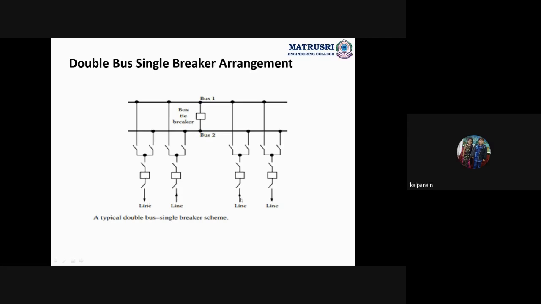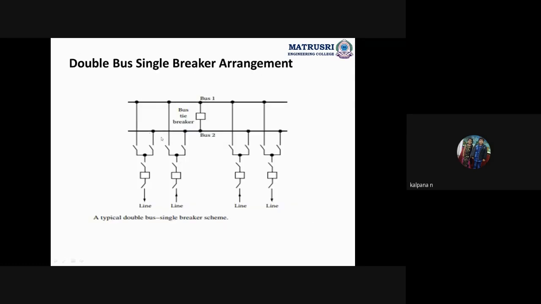The incoming line is connected to the two buses, and the outgoing line is also connected from the two buses. If any fault occurs here, we will get the supply from this bus.